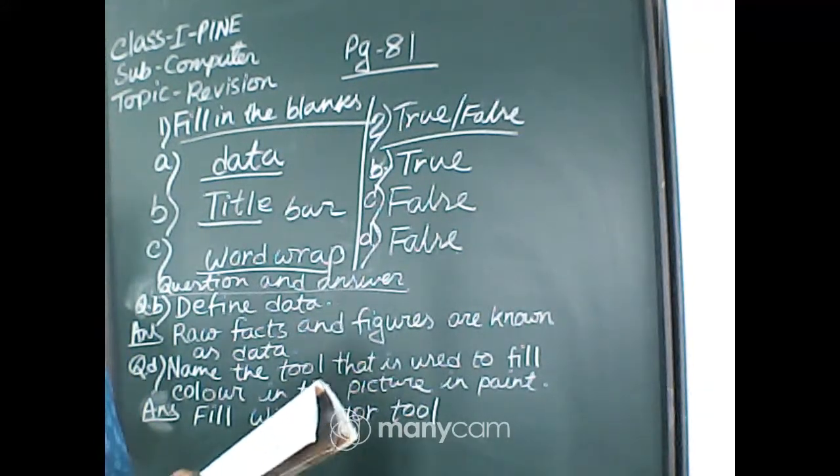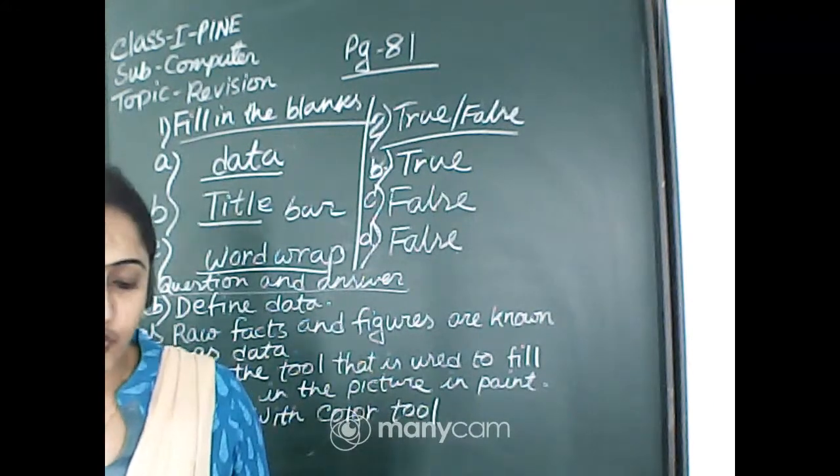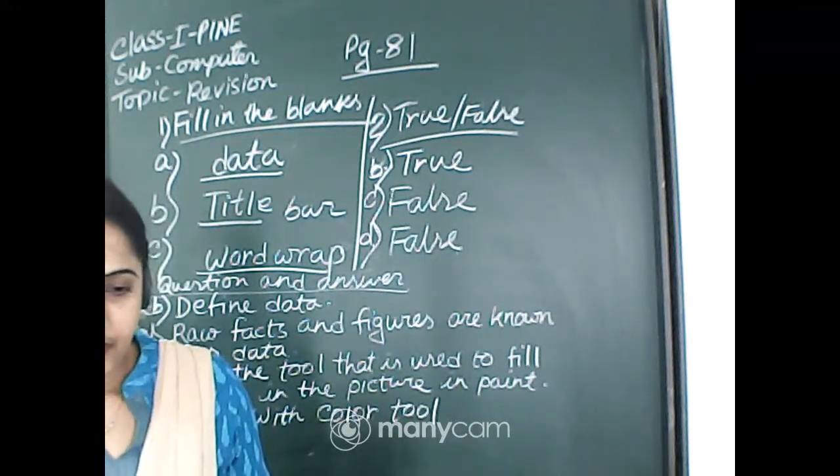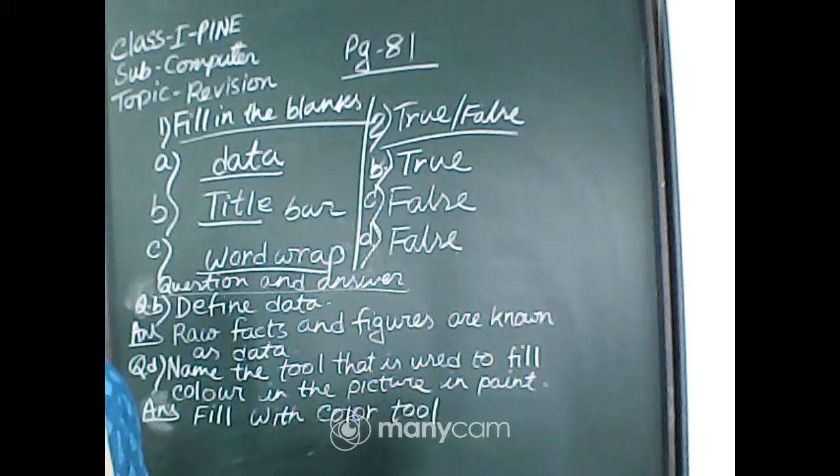The group that contains the rectangle, line and oval tool is known as dash. Reply quickly. The group that contains the rectangle, line and oval tool is known as shapes. Very good, Jarin. Very good, beta. Next question. Very good, Darsh. Very good, Rishabh. Devdi, very good.